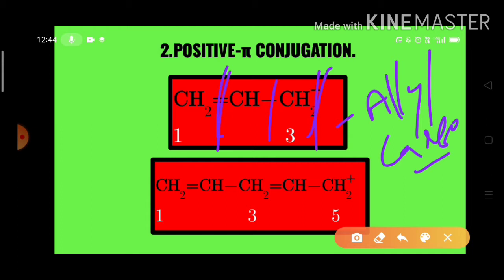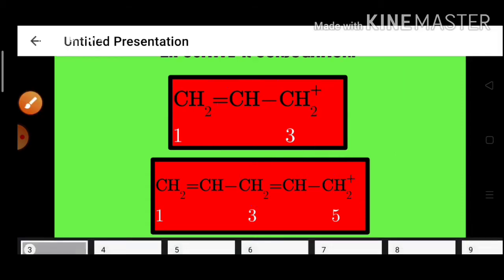Here the positive charge is separated by a double bond with a single bond, and this double bond is separated from another double bond with a single bond. This is known as pi conjugation. But look here, this positive charge and this pi bond are separated by a single sigma bond. So this is known as the positive pi conjugation. So this is the second type of conjugation.